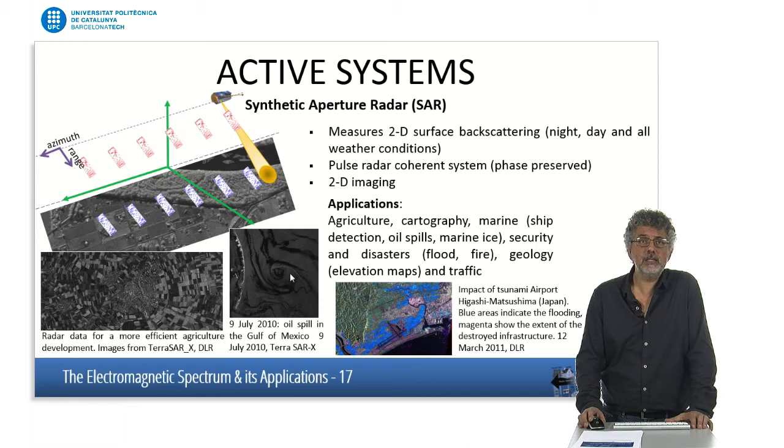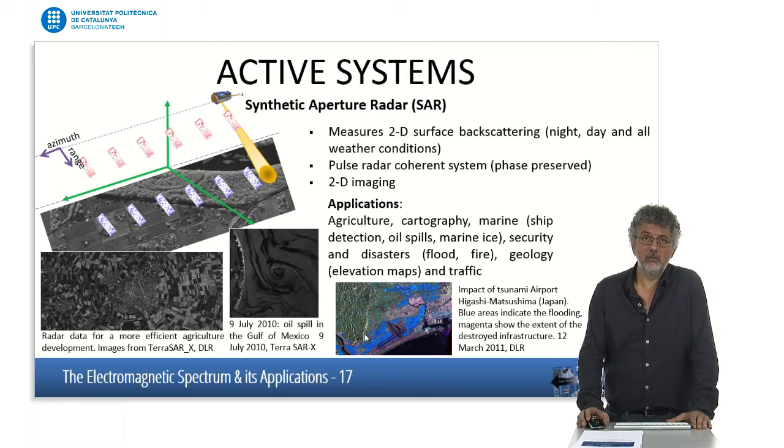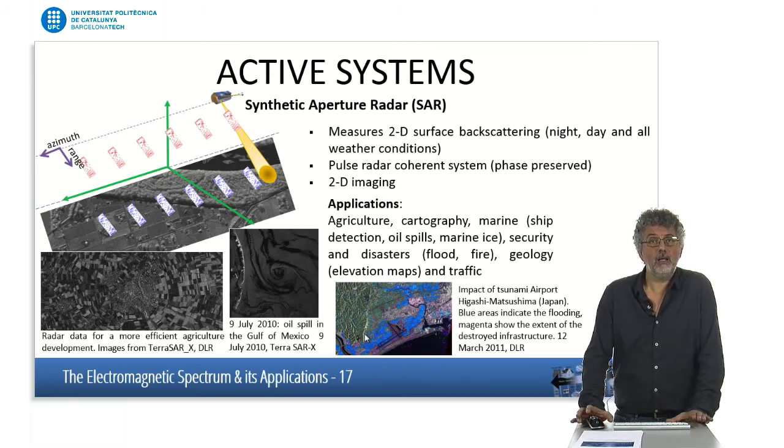Here you can see an image of an oil spill in the Gulf of Mexico, and here you can see, for instance, the damage caused by the tsunami in Japan in 2011, also from a radar image.